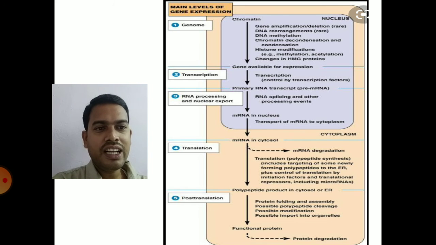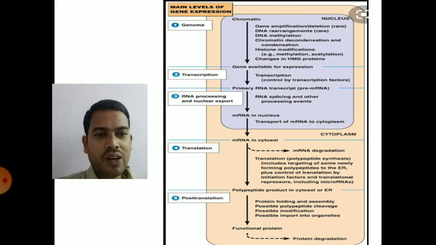And at the translational level, translation may occur on free ribosomes in the cytosol or on the endoplasmic reticulum. You can control this translation at the translational level. And the other one is the post-translational level, that is after the protein is formed, either by protein modification or protein degradation. So these are the different levels of regulation of gene expression in eukaryotes.